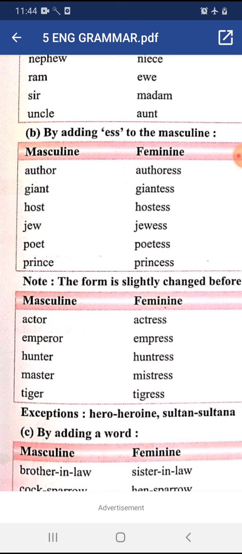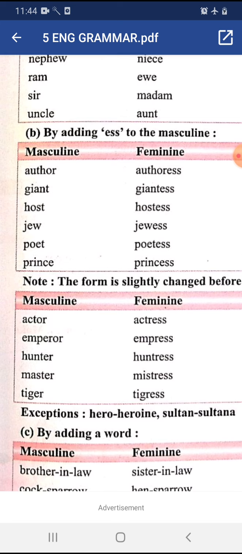The spelling we get is actress. Emperor, empress. Here also the last syllable vowel o is dropped. Here e and o, two vowels are dropped.